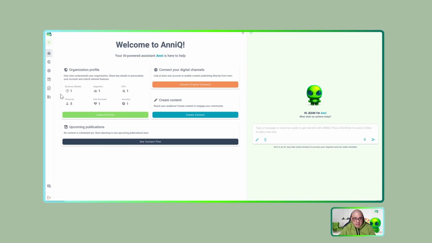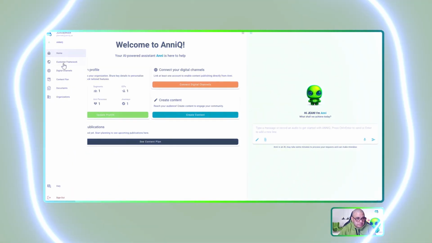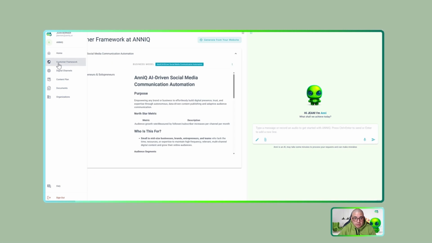So check, now I have information here. I have one business model, one segment, one ICP, 5 personas, one anti-persona, and one journey. And this is very interesting because Anni creates this information based on my website and understands my business. But how can I know more information about this? I can move to the customer framework, and in the customer framework, I can see all the information and all the process. Check this. Anni creates for me this business model, AnniQ AI-driven social media communication automation.